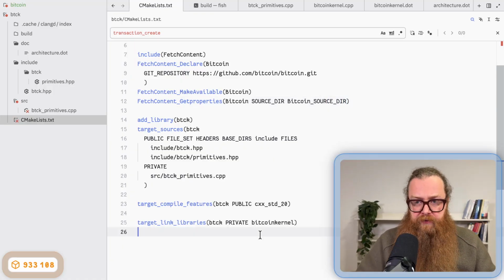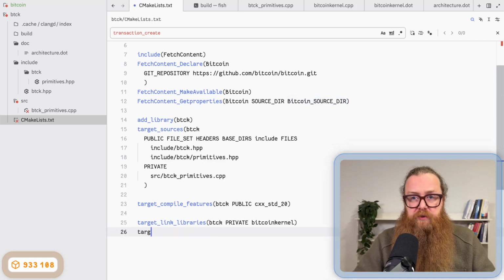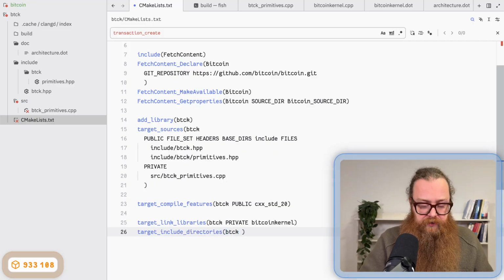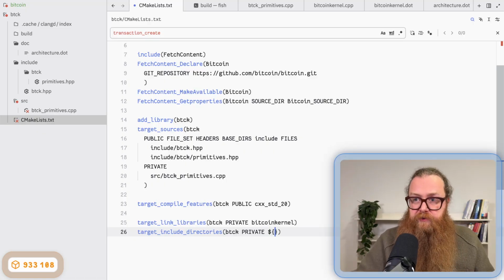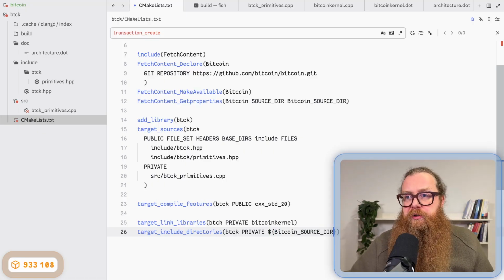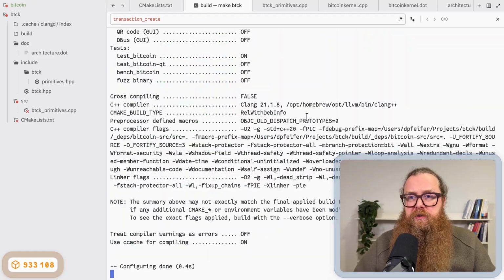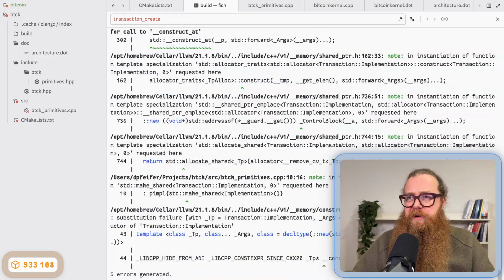And now I can use this variable here, and I call target include directories of my BTCK library. I also make it private. And what I add is Bitcoin source dir slash source. And if I now try to rebuild, now it's finding the include directory, but I get a bunch of other errors.